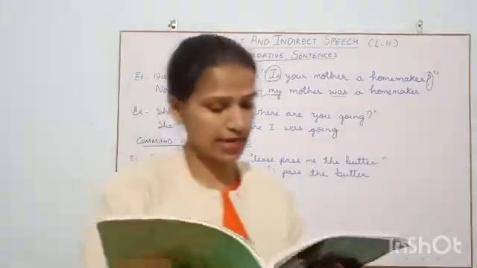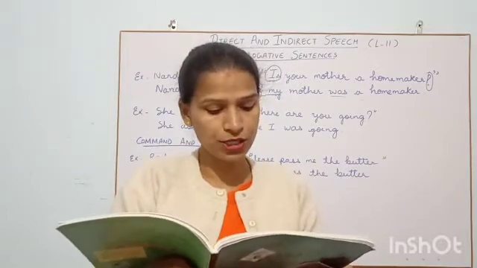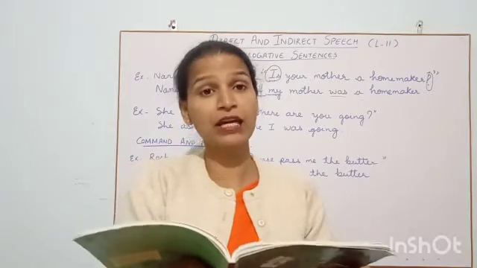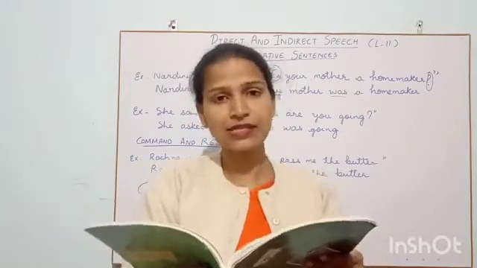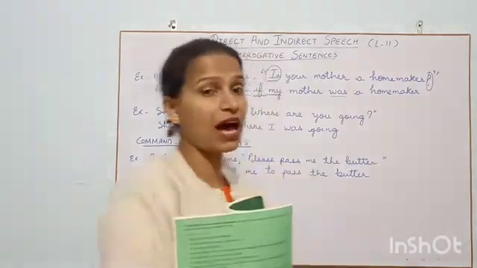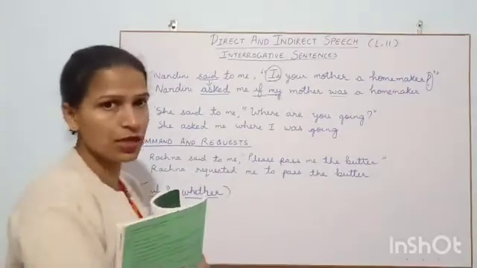Next one, it says, question B, I am reading for you. Question word: what, where, when, why, how, etc. Used if an interrogative sentence has a question word in its beginning. If we have a question word in the beginning, then we are going to use them.